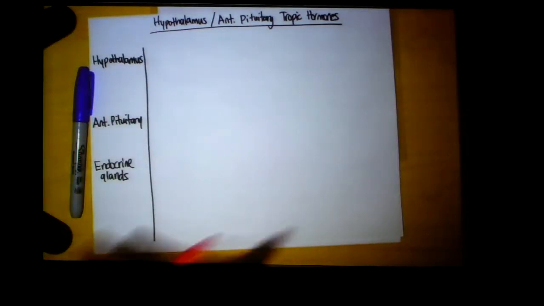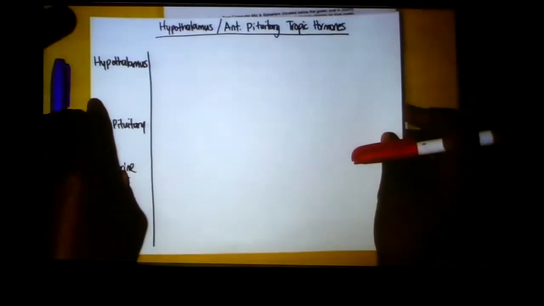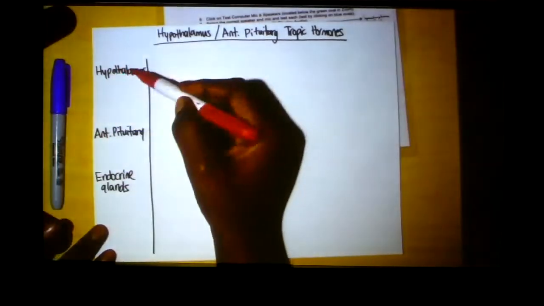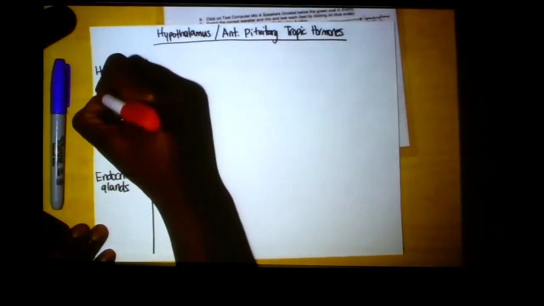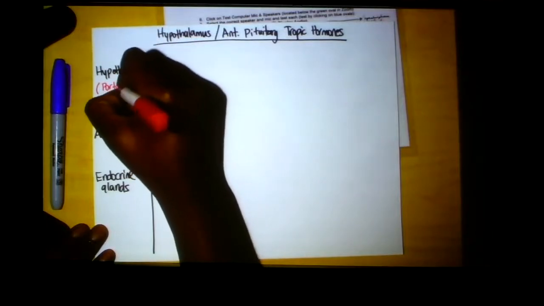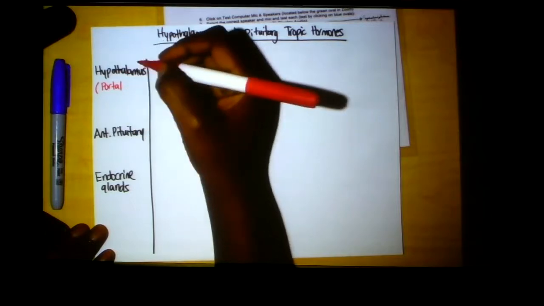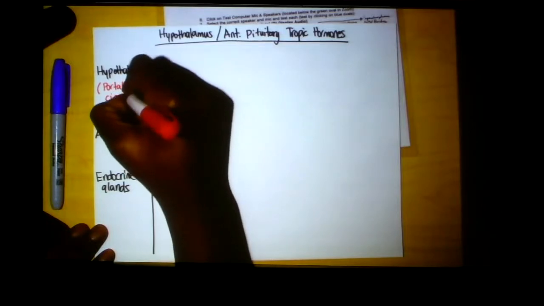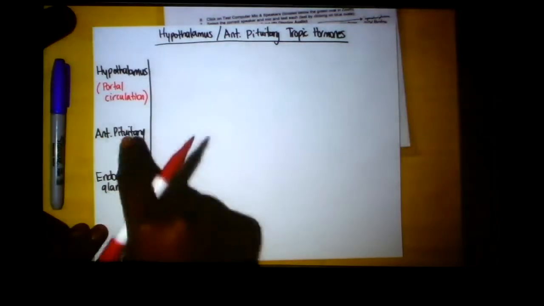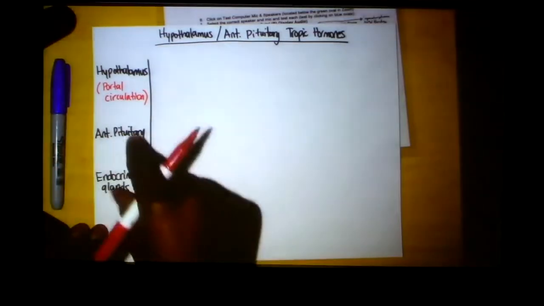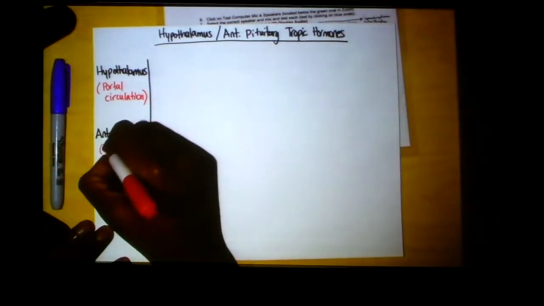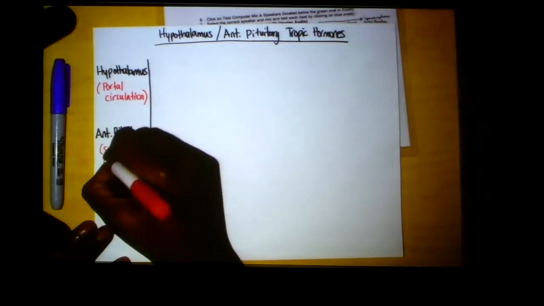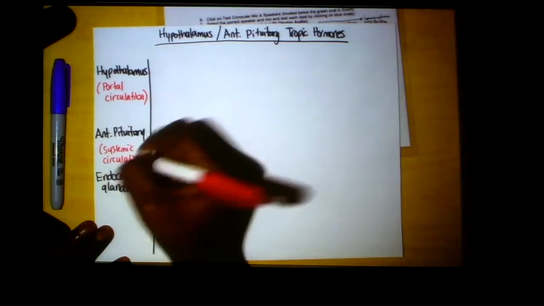Now we know, because of what we just said with that portal system, that the hypothalamus uses the portal circulation to access the anterior pituitary, okay? So portal circulation here. And then the anterior pituitary will use the systemic circulation to send these hormones out into the blood. Okay.